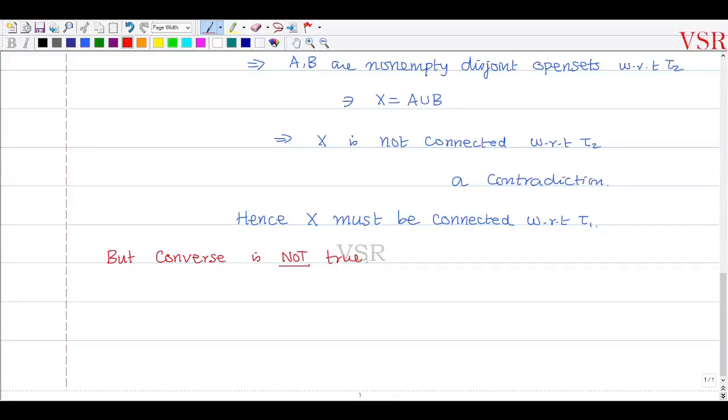For example, I will give an example. Consider capital X to be a set containing at least 2 points, say X equals {a, b, c}. I have taken a set with at least two points. And tau1 is the indiscrete topology, that is, the empty set and the whole set. And tau2 is the power set, the discrete topology. That is, the power set of X, the set of all subsets.